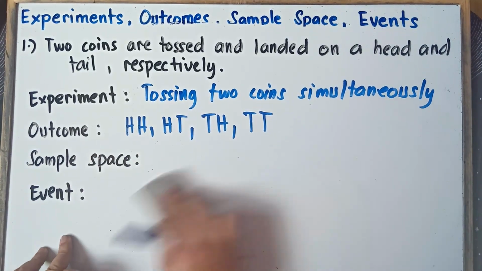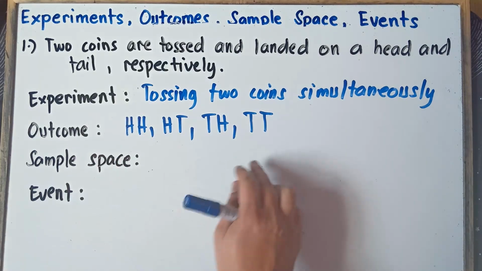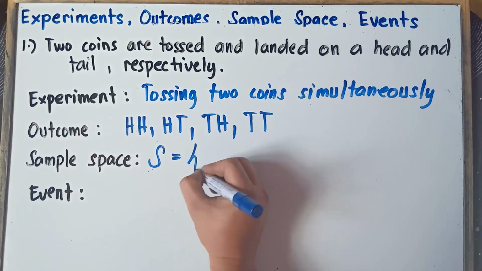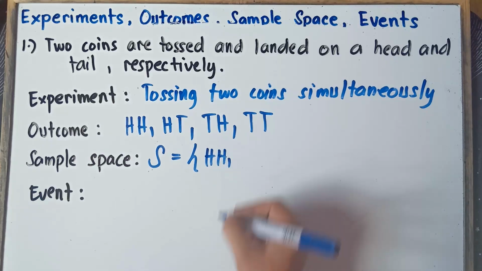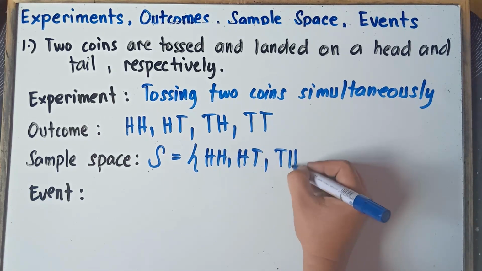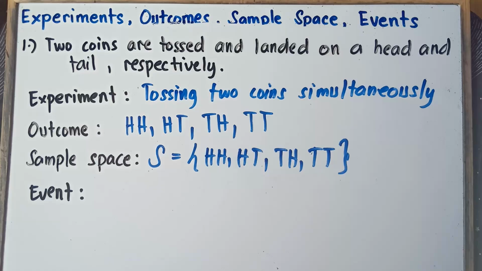Alright, so for the sample space, once again, the sample space is the set of all possible outcomes. So simply copy this one, denoted by capital S. So sample space, set of all possible outcomes. So we have head, head, head, tail, tail, head, and then tail, tail. So these are the following sample space. So this will be our answer, class, for the sample space.